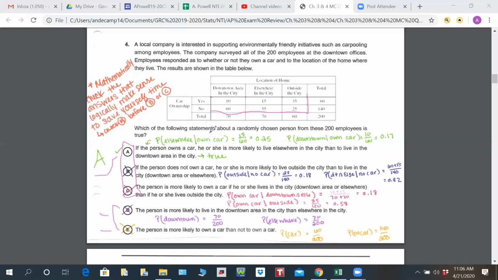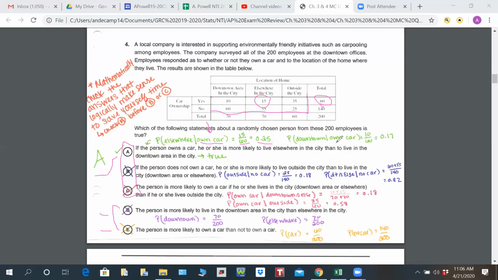So your given part is if they own a car, then they're more likely to live elsewhere. Based on your chart, if they own a car, total car ownership is 60. That's why I have a 60 down here. Living elsewhere, there's 15 of them, so I got 15 over 60, which is 0.25, so a fourth of them.